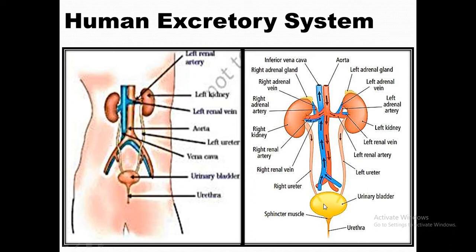This urinary bladder is made up of a sphincter muscle. Recall the concept of a sphincter muscle in the alimentary canal process, where the continuous contraction and expansion takes place in the muscle. So we don't go back to that. You can check out how a sphincter muscle works, right?